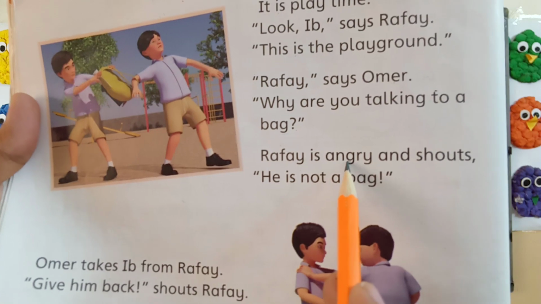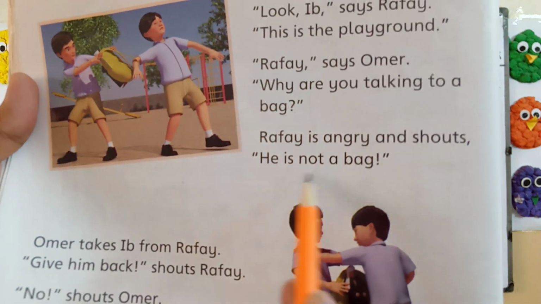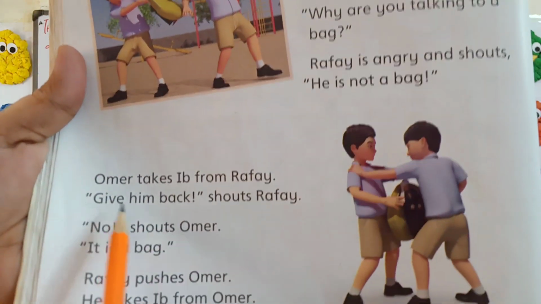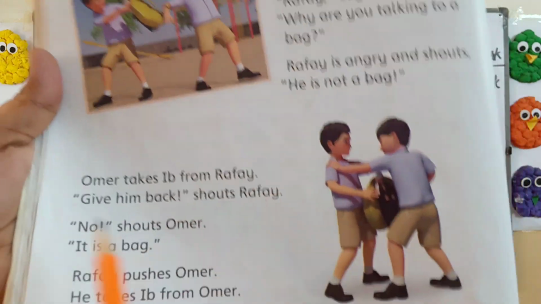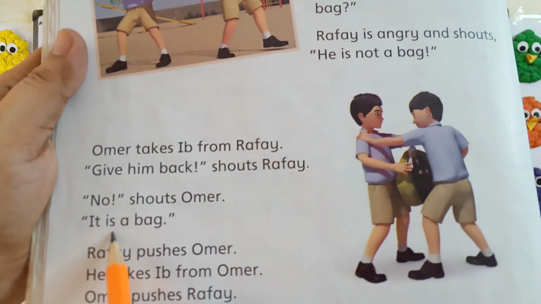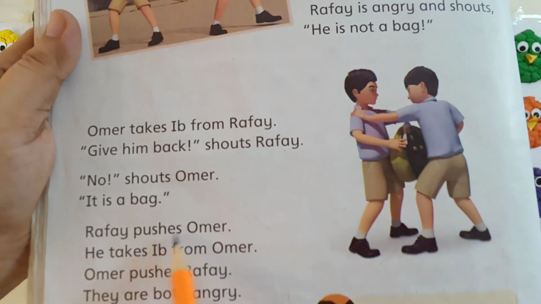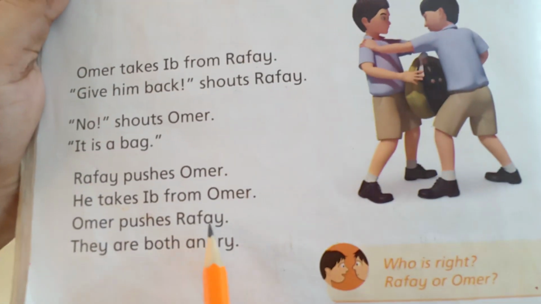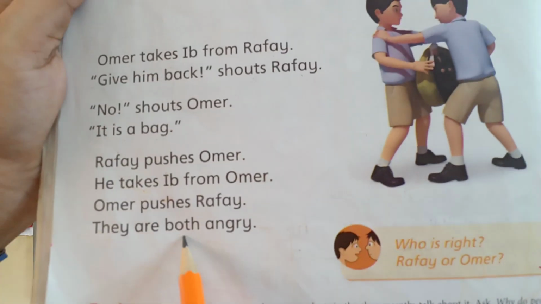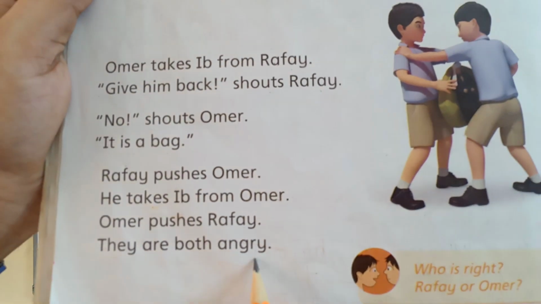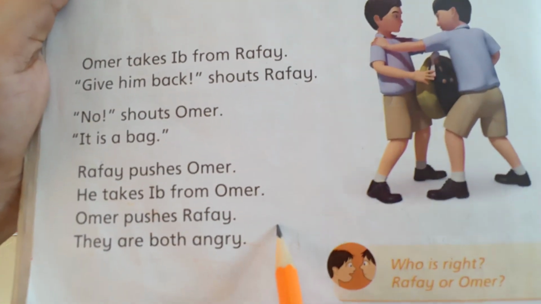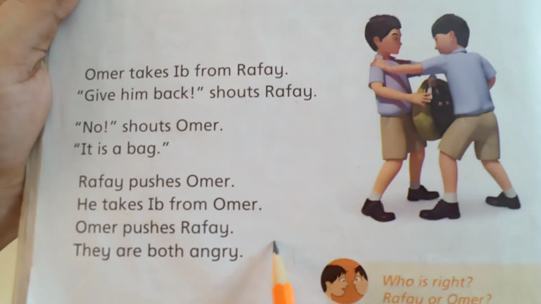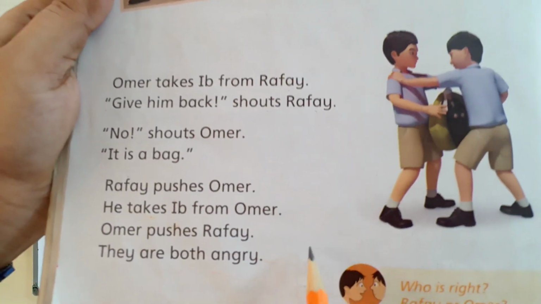Rafe is angry and shouts, he is not a bag. Umar takes Ivy from Rafe. Give him back, shouts Rafe. No, shouts Umar. It is a bag. Rafe pushes Umar. He takes Ivy from Umar. Umar pushes Rafe. They are both angry. Okay, students, what do you think? They both are doing good things or wrong? They are doing wrong things. They both are fighting. They both are shouting. It's not a good thing.